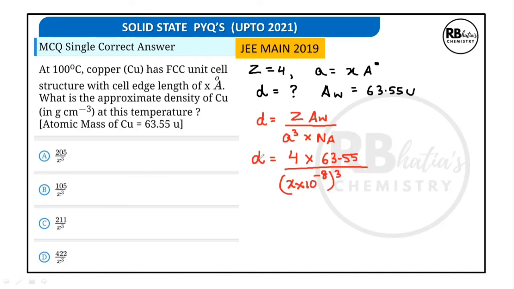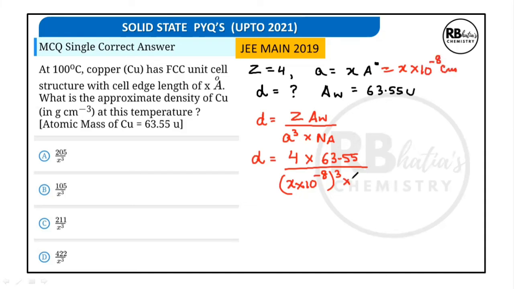Because this density is in gram per centimeter cube, which means the molar mass will be in gram and A has to be converted to centimeter. X angstrom means X into 10 to the power minus 8 centimeter.